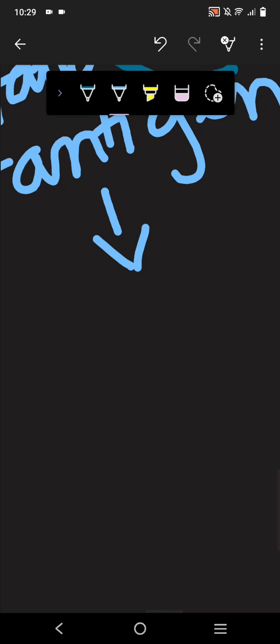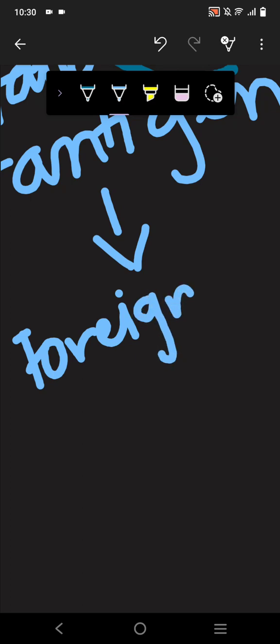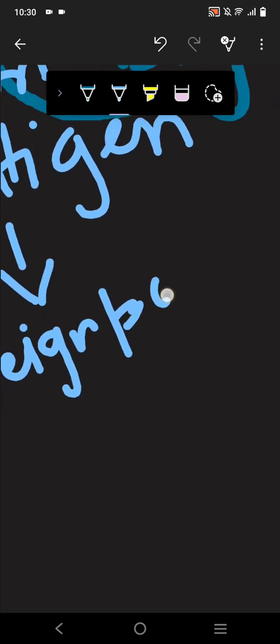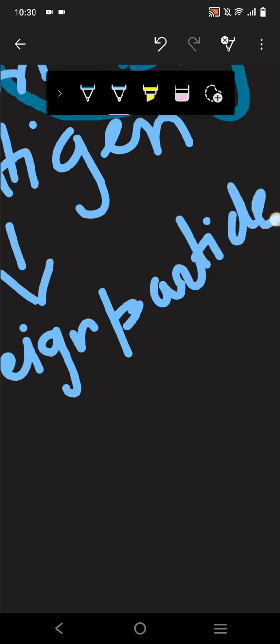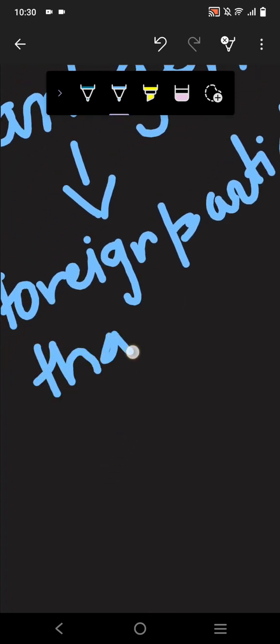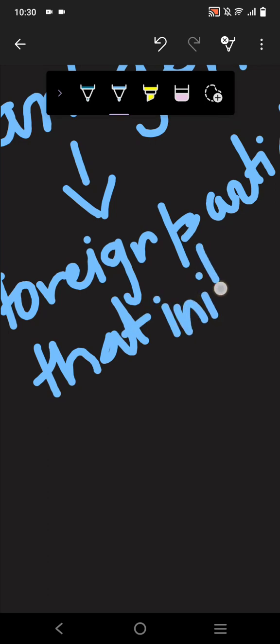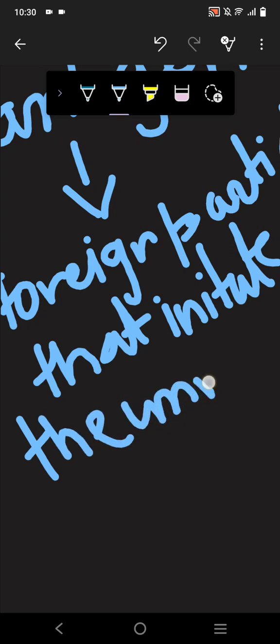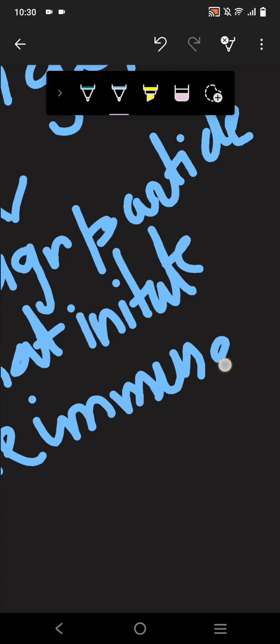Antigen is the foreign particle, meaning the outside particle which triggers or initiates the immune response, that starts your immune system.